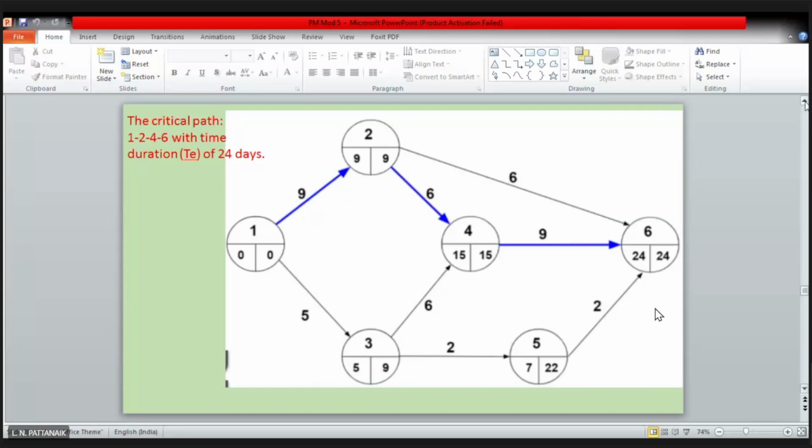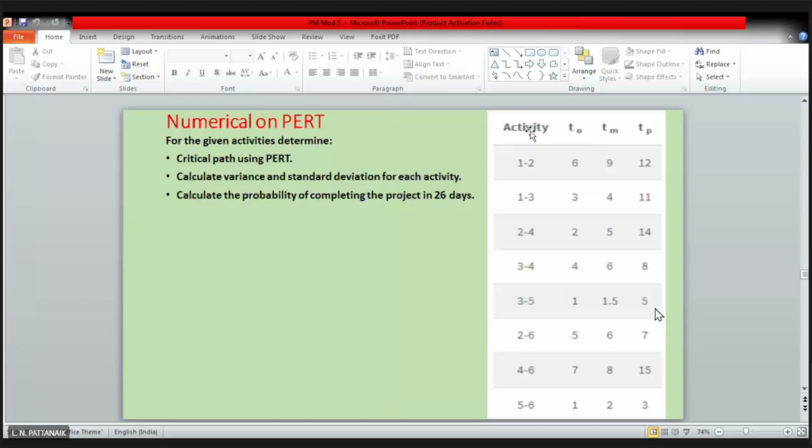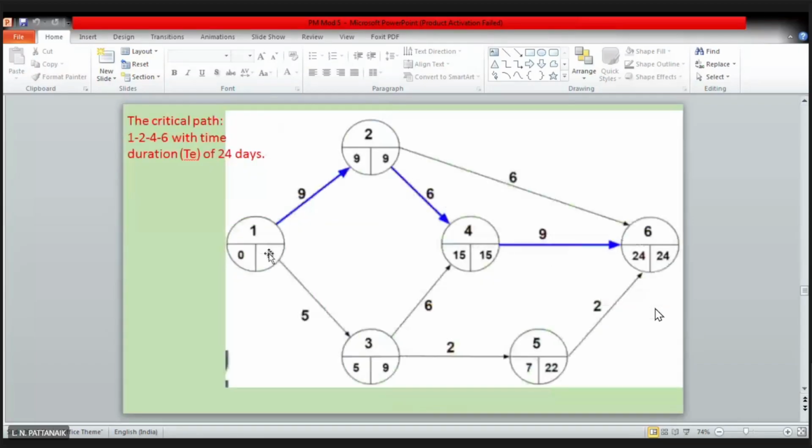Why? Because look at this figure table. Activity 1, 2. Activity 1, 2 means 1, 2 is an activity which connects node 1 and 2. Same thing we are doing here. So the activity that is a blue color line is an activity which is connecting the nodes 1 and 2. Right. So activity is not represented as a node. Activity is an arrow here also.